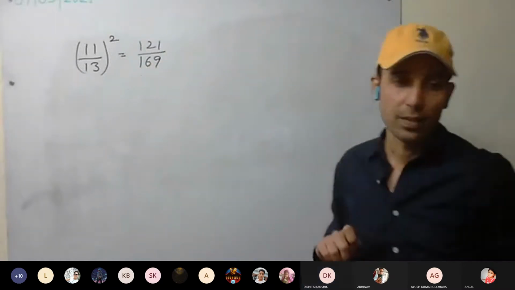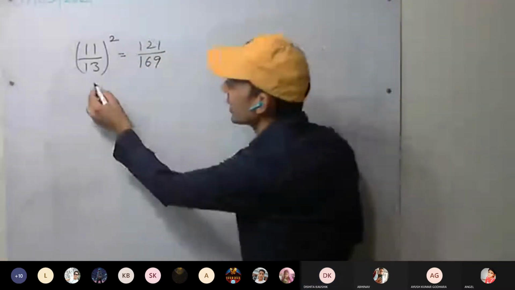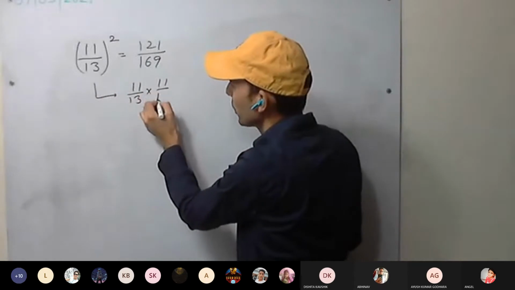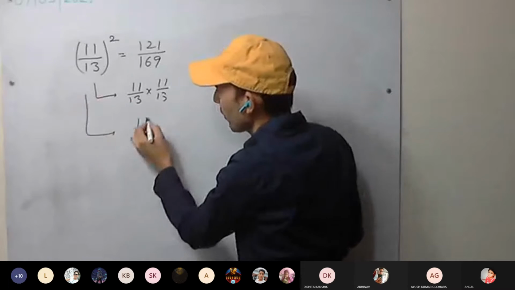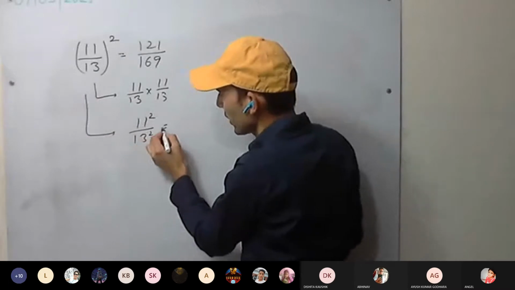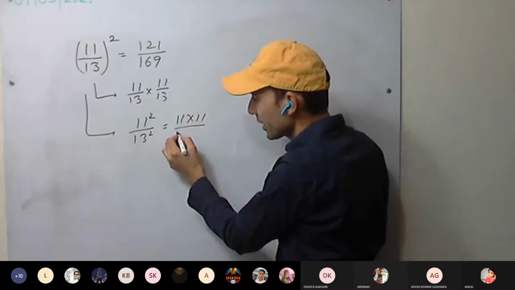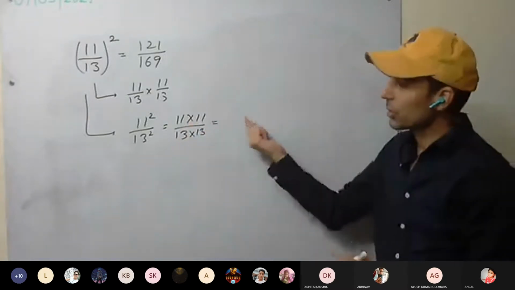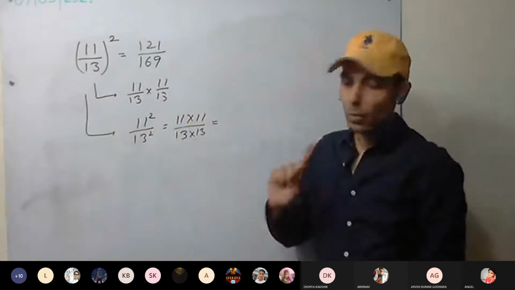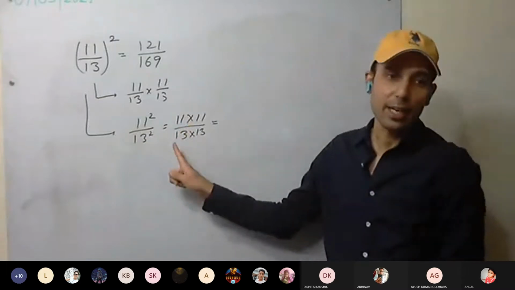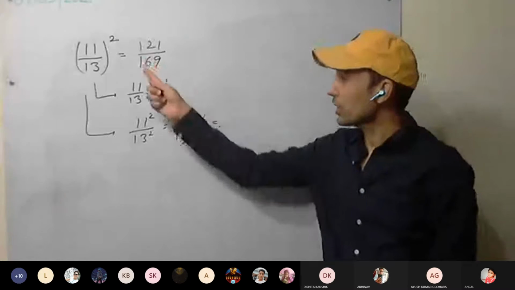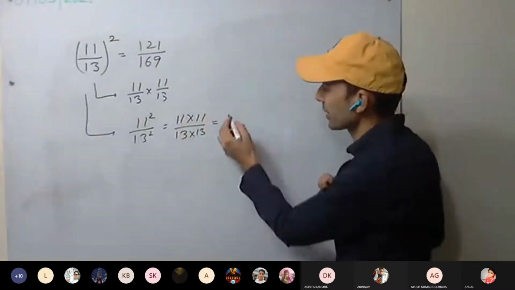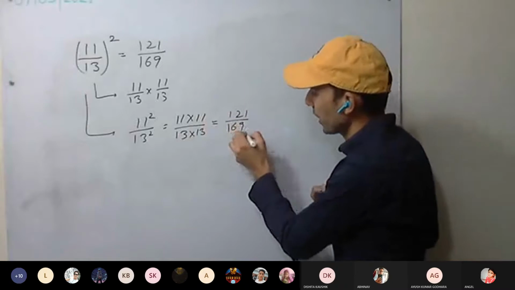Good. So how did we do it? Either we can do it like this, 11 upon 13 into 11 upon 13, or 11 square upon 13 square. 11 into 11, write the steps, 13 into 13. If you make a mistake anywhere in the answer, you may still get marks for steps. Moreover, writing steps reduces mistakes. 121 upon 169.